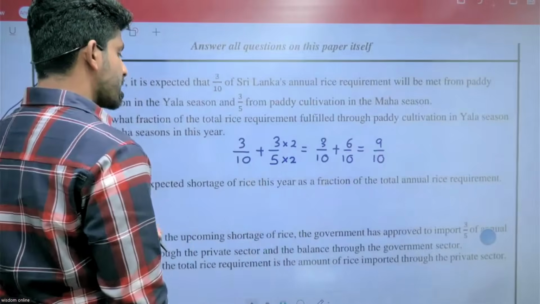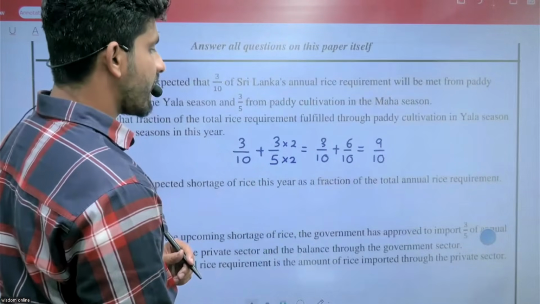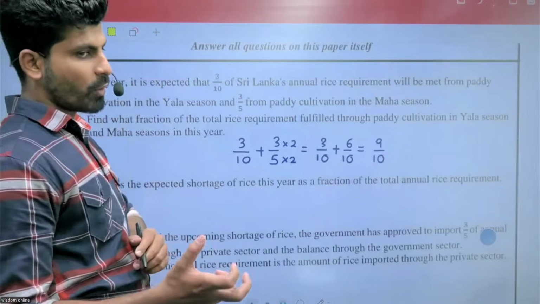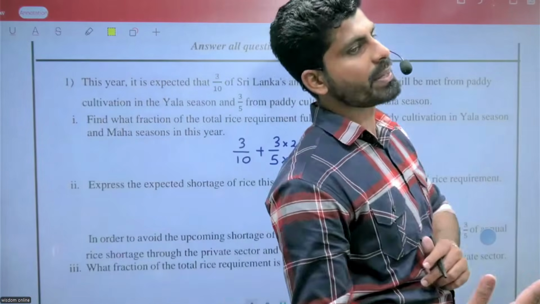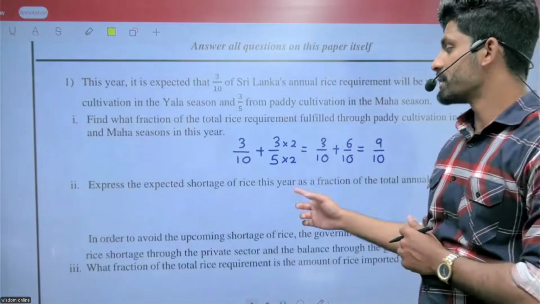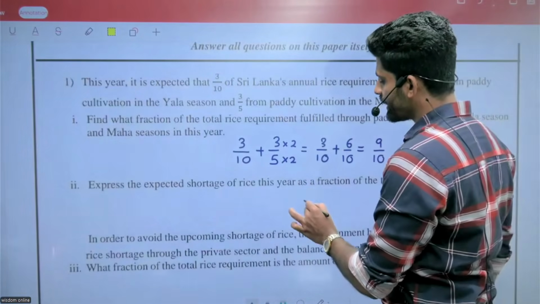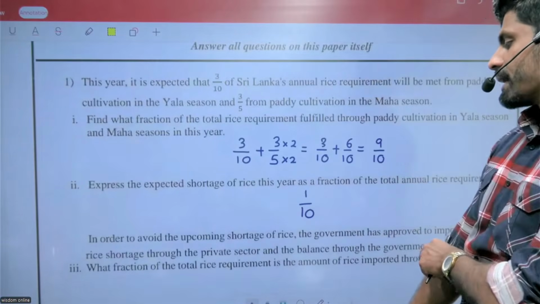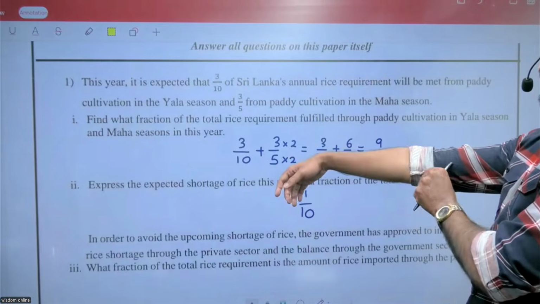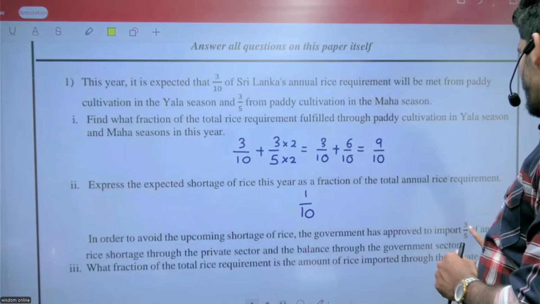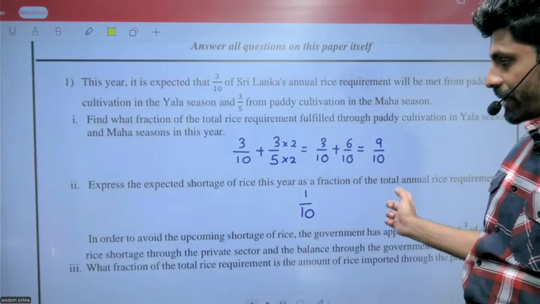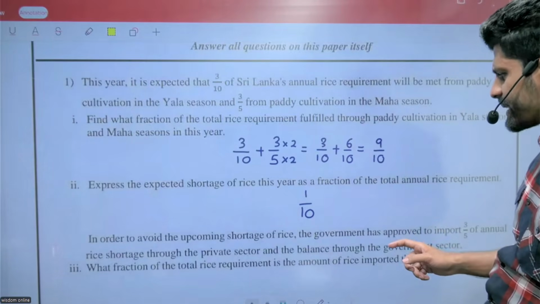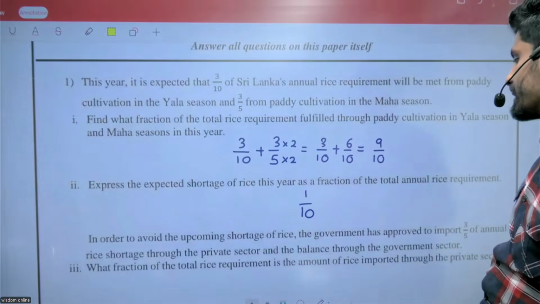Express the expected shortage of rice this year as a fraction of the total annual rice requirement. 9 parts can be covered, so what is the shortage? 1/10 is the shortage. In order to avoid the upcoming shortage of rice, the government has approved importing 3/5 of the annual shortage through the private sector and the balance through the government sector.